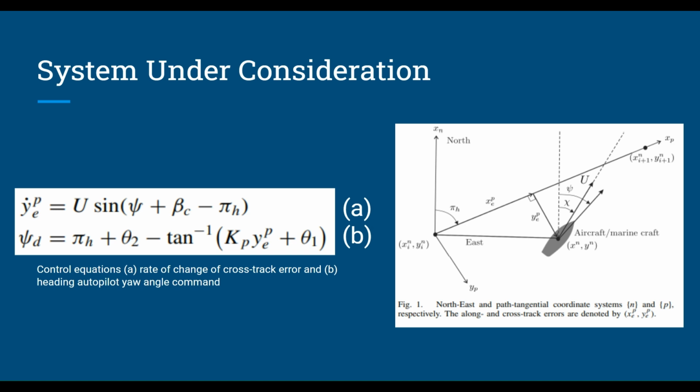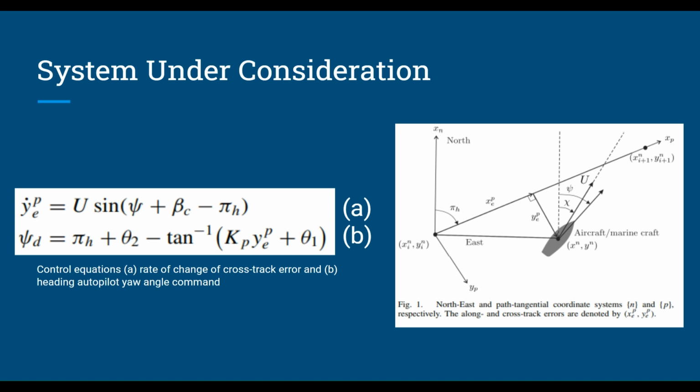The crab angle is beta sub c, which is mathematically defined as the inverse tangent of v over u, where u and v respectively denote the surge and sway velocities, and is used as a measure of the angle of a vehicle's heading relative to its actual track, and thus is highly representative of the disturbance effects of wind and